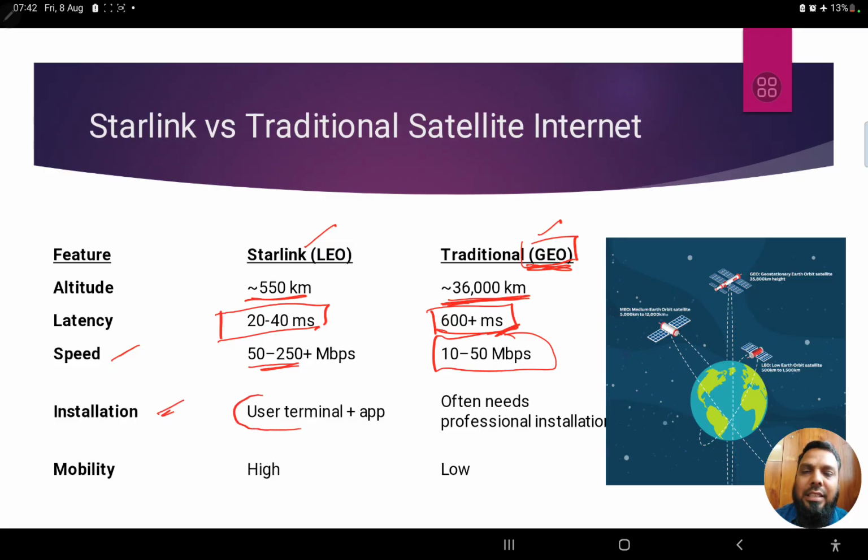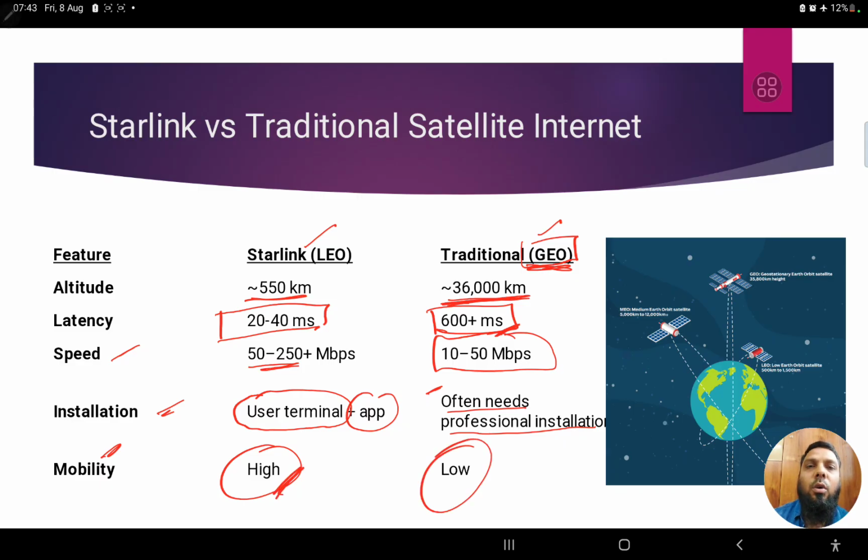Installation is very easy, because it's just a user terminal plus application, that's it. But for traditional infrastructure, we need a lot of professional installation, like towers, fiber cables, fiber optics. Mobility, it can be taken anywhere. If you are a subscriber or customer of Starlink, you can take your dish anywhere in the world. It's not that you only have to stay in a particular place. Wherever you go, you can take the dish or antenna with you, and you will have internet connectivity. Therefore there is high mobility. But here, if you have a router in the home, you cannot even go outside of your home. The moment you step outside of your home, most probably the router shows a weak connection, or the connection gets lost, right?